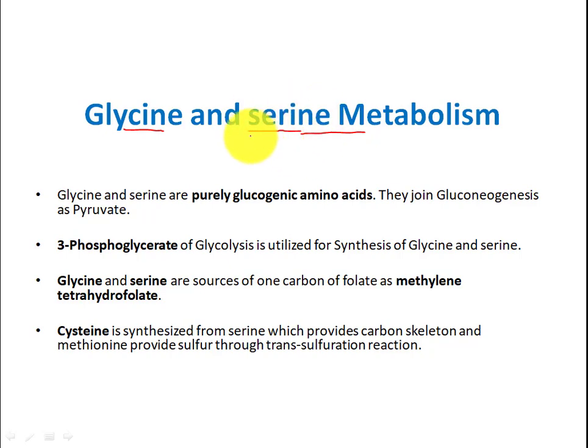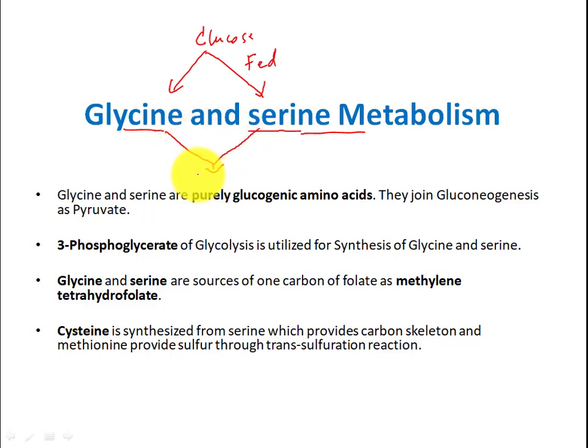In this class, we will talk about glycine and serine metabolism, a very important metabolism. In this metabolism, we will talk about four points. We will talk about how glucose produces glycine and serine, and then how this happens during fed condition, the well fed condition.